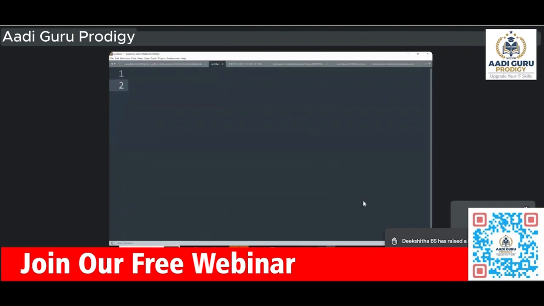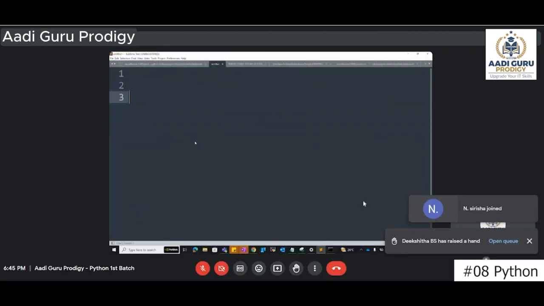Generally, how do we create a tuple? s equals to, with the help of these brackets, 1, 2, 3, like this. This is how we create a tuple, right? With the help of this parenthesis, we can create a tuple. Apart from this particular way, we have another way to create a tuple, that is the tuple function name. If you call it like this, the tuple will be created.